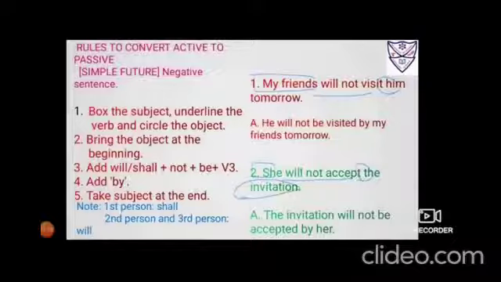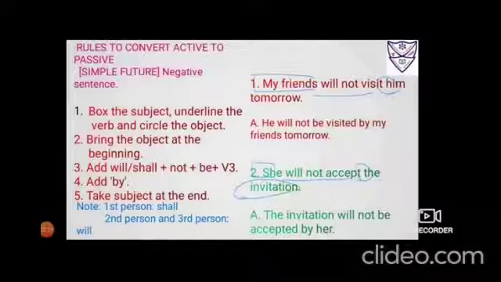So I have added the word be. Immediately after that, I'll use the third form of the verb visit, visited, visited. Then add by and then take the subject at the end. My friends. Tomorrow is the extra word or an adverb, so you can place it at the end. So it will be he will not be visited by my friends tomorrow.